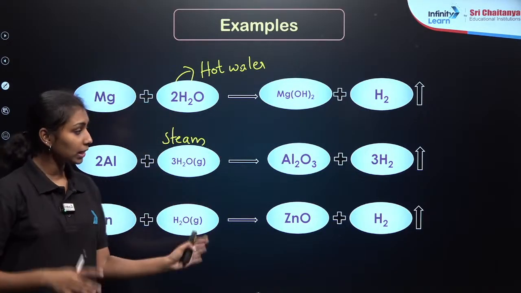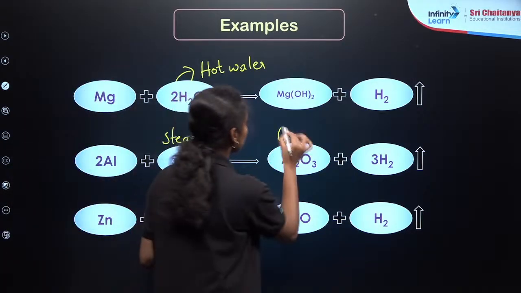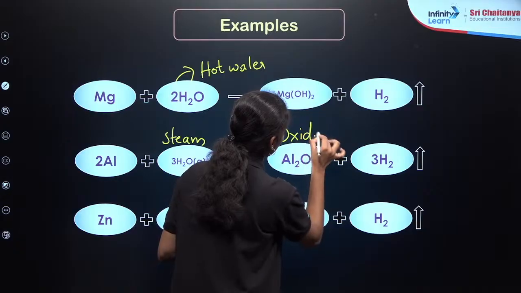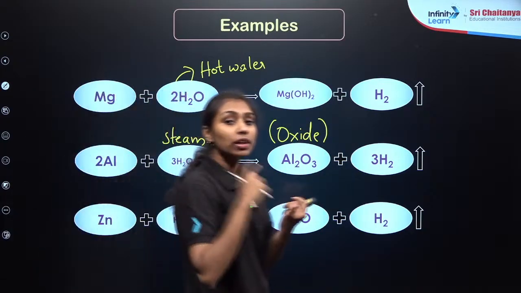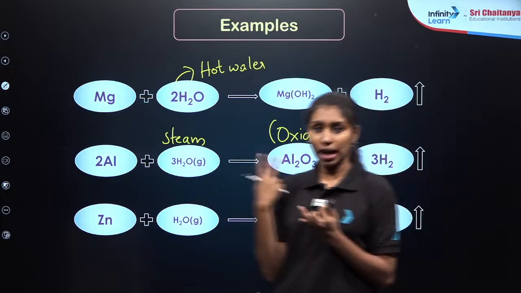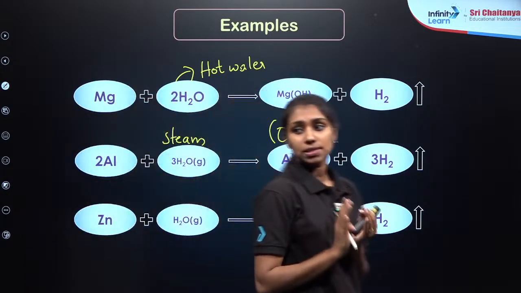We are expecting the product as a hydroxide, but it will form an oxide. This is very important. In order to write the reaction easily, we need to identify which product is forming. If you are taking cold water or hot water, you will get the hydroxide. If you are taking steam, the product will definitely be an oxide. Clear?